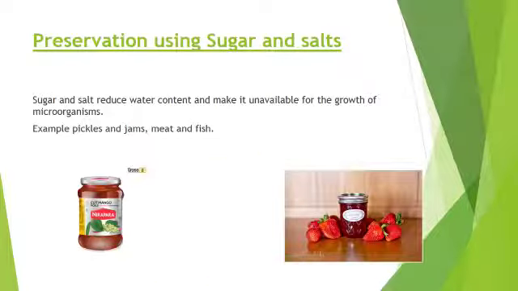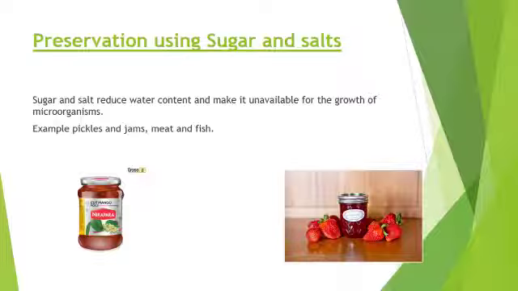Next method is preservation using sugar and salt. Sugar and salt reduce the water content and make it unavailable for growth of microorganisms. You know that water is also required for growth of microorganisms along with air and warmth. So in this case we remove water content, and as a result microorganisms will not grow.